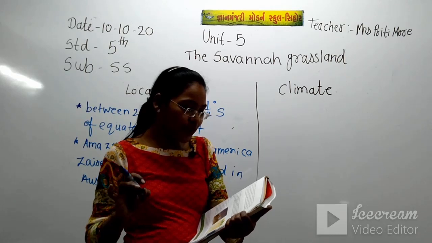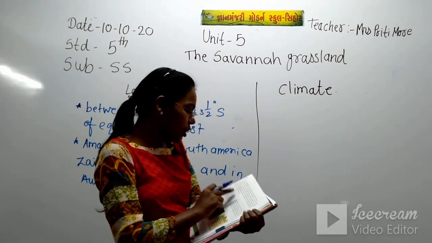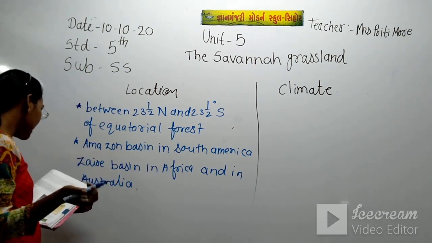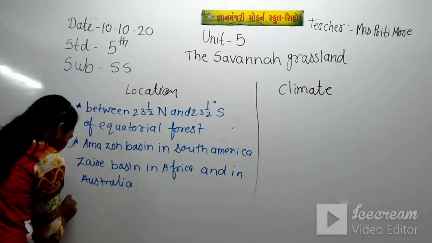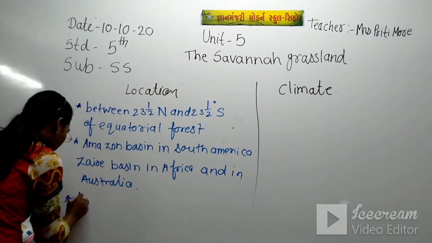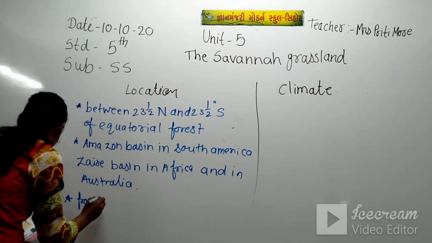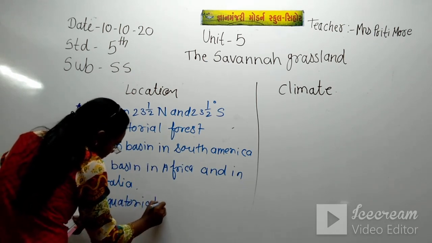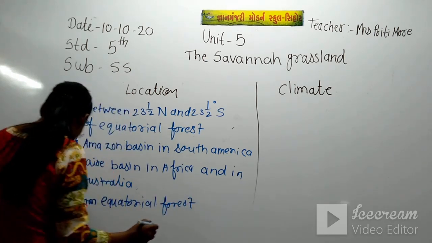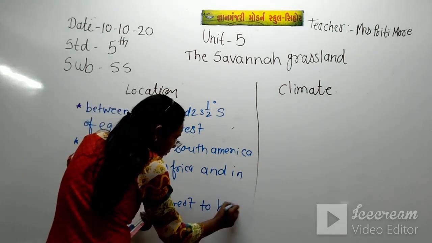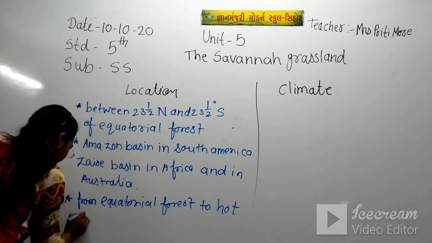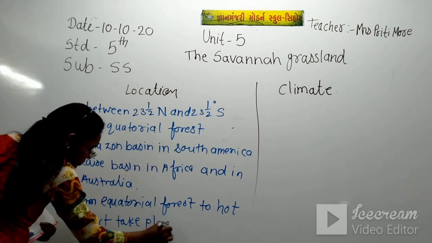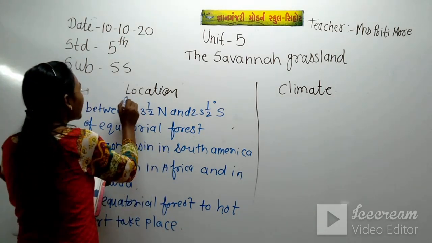The grasslands are in the belt where the changeover from equatorial forest to hot desert takes place. This is about the location.